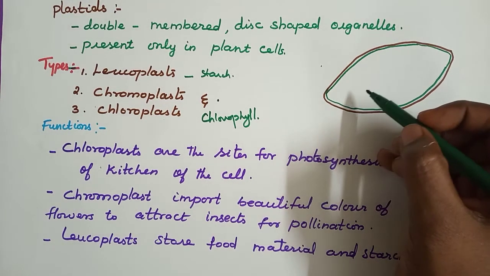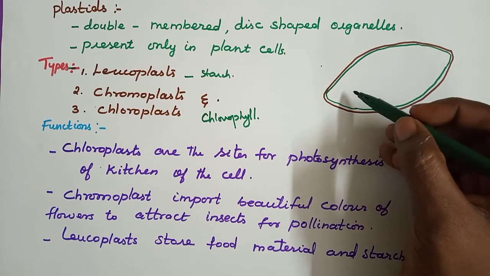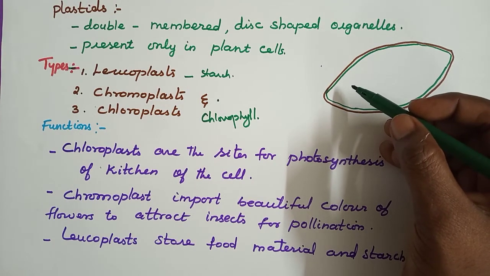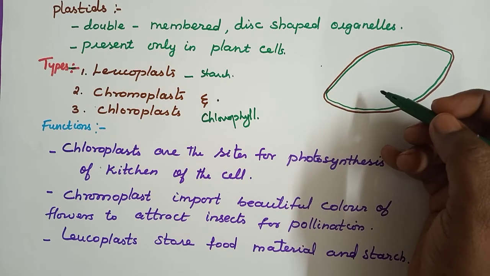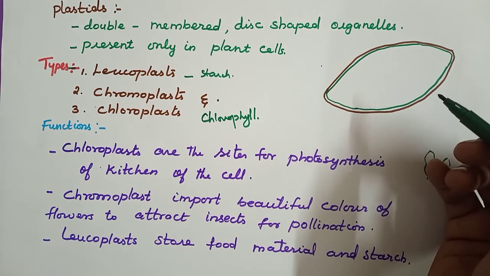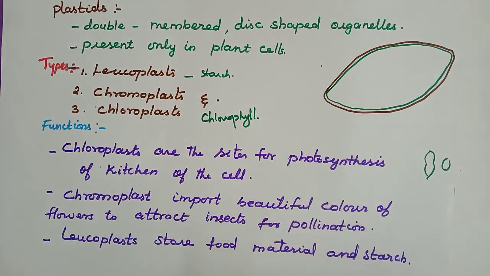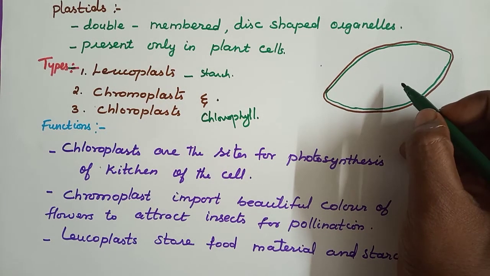Now we can see the structure of the plastids. Here the chloroplast is bounded by an envelope of two membranes, and the inside of the chloroplast is clearly marked into a colorless ground matrix called stroma.